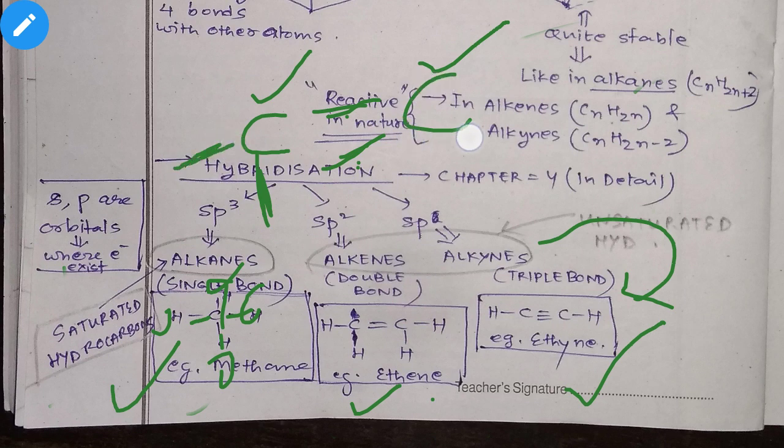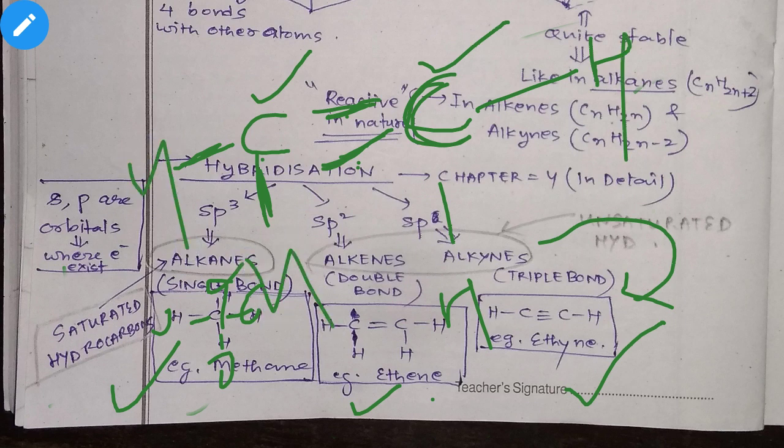So always you will try to make four bonds with the carbon atoms, because the valency of carbon is four. So like this you will draw the structure.